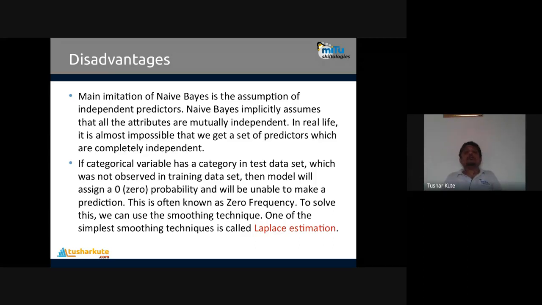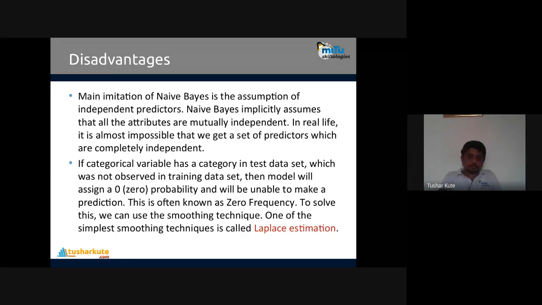So whenever you build a predictive model using the Naive Bayes classifier, the entries of all the category classes should be present in it. Fine. This is what we know as zero frequency. To solve this, we can use a smoothing technique. One of the simplest smoothing techniques is called Laplace estimation. With Laplace estimation, we can slightly improve the accuracy of the Naive Bayes classifier in a situation where the training data doesn't contain the class but the testing data does. With this we can predict that class also, but still the accuracy is not up to the mark.